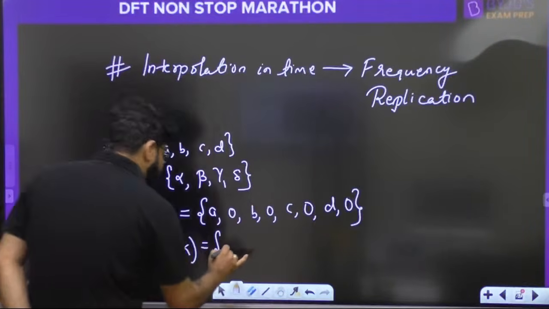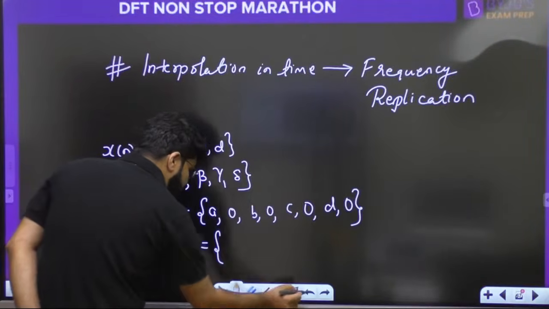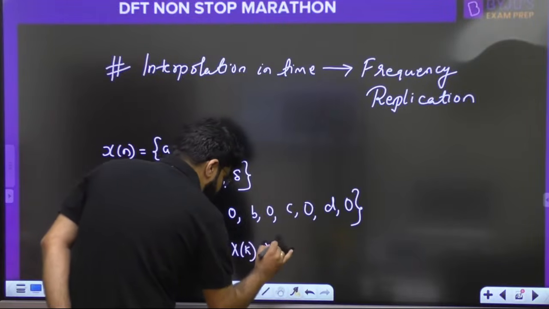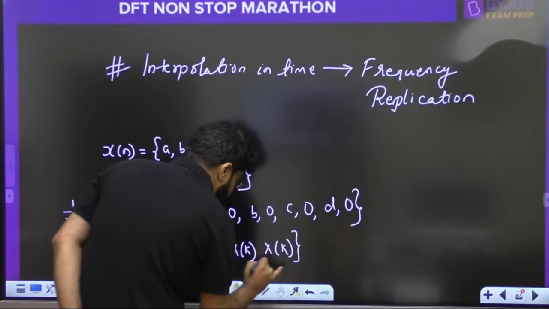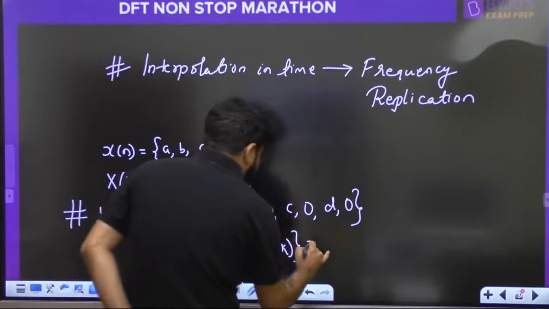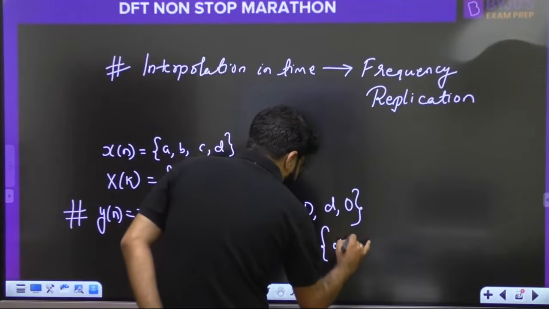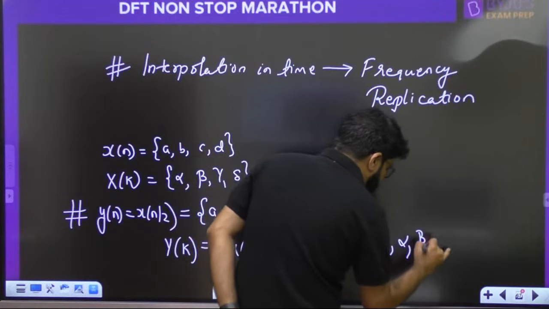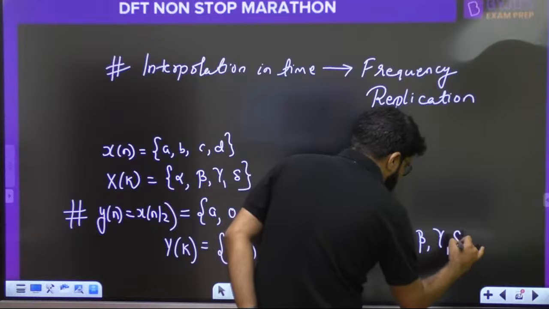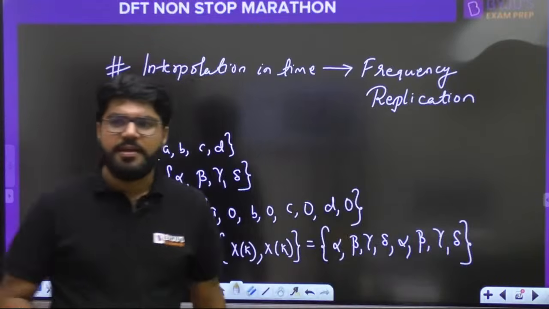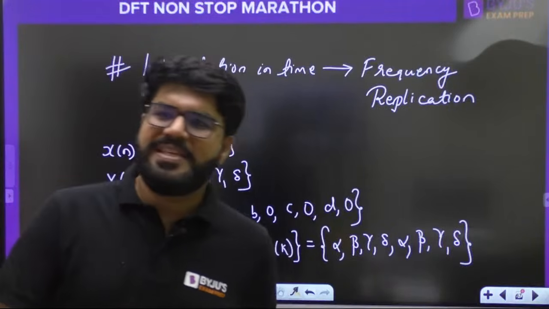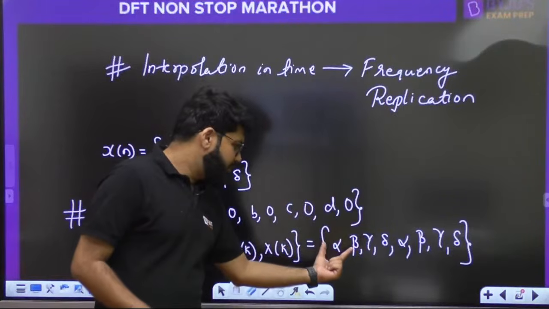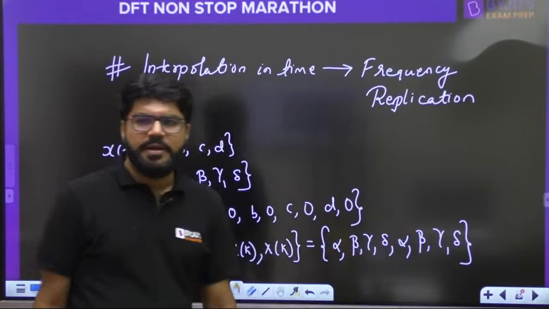Frequency replication means the DFT Y[k] will be X[k], मतलब alpha, beta, gamma, delta, alpha, beta, gamma, delta. That is the DFT. Getting it? That is what is frequency replication. Whatever is the DFT, just repeat. Alpha, beta, gamma, delta, again alpha, beta, gamma, delta.